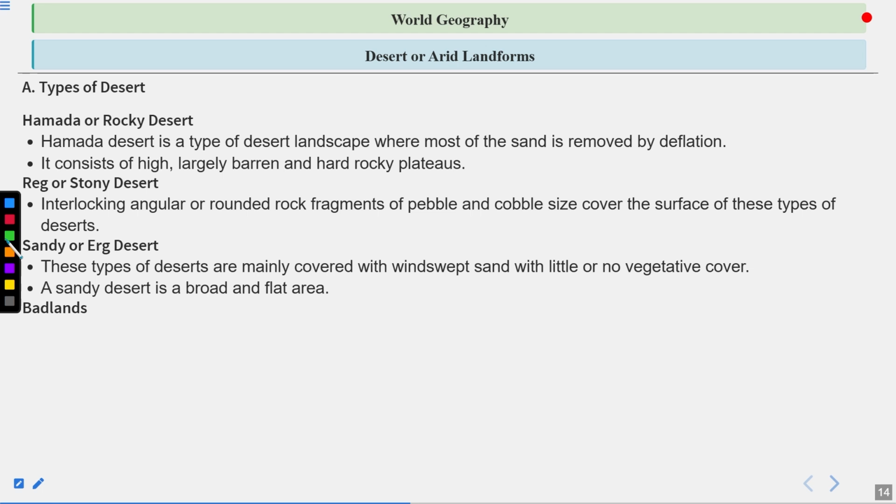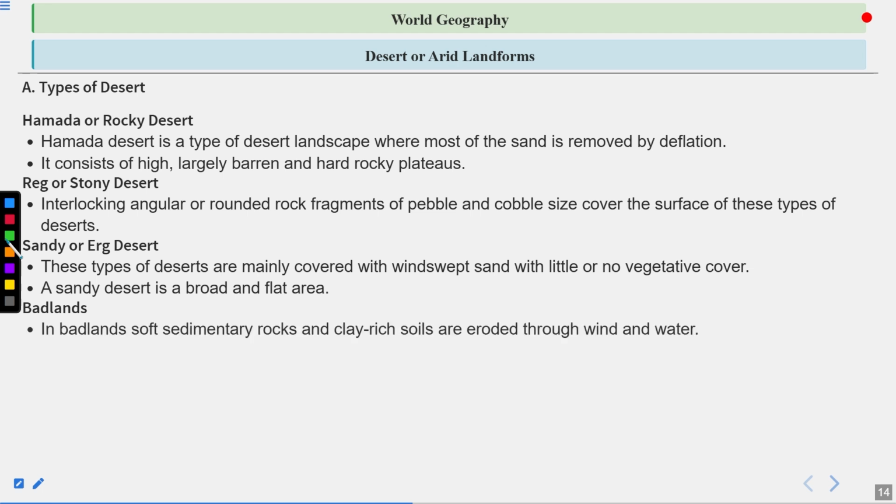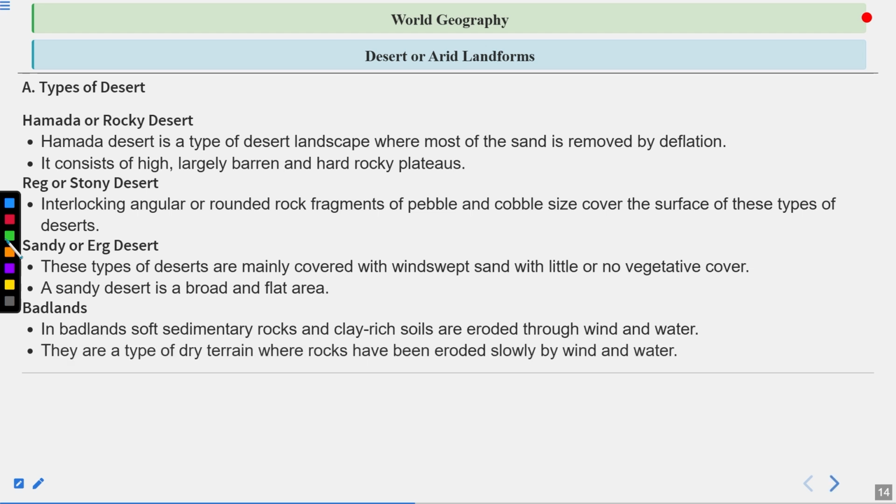Badlands. In badlands, soft sedimentary rocks and clay-rich soils are eroded through wind and water. They are a type of dry terrain where rocks have been eroded slowly by wind and water. So these are the different types of landforms which are formed because of different phenomena in the desert or arid landforms, which I already told you. As you can see, the erg desert, stony desert, rocky desert, badlands are formed because of the different phenomena occurring in these areas.